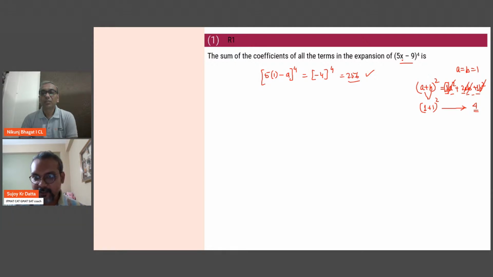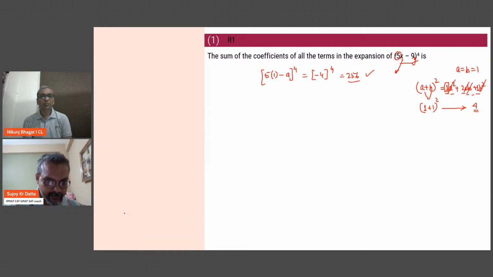Same thing here. In x, if I put 0, then the effect of 5 is gone, right? I want that 5 in it, because that will lead to the coefficients. So I'll put x as 1. Always, all variables, as many variables as there are, put all as 1. If this was 9y, then I'll put y also as 1, x also as 1. Okay.